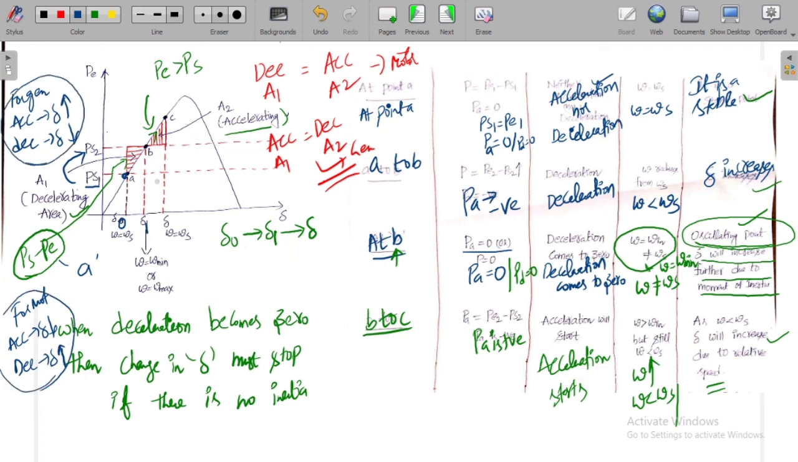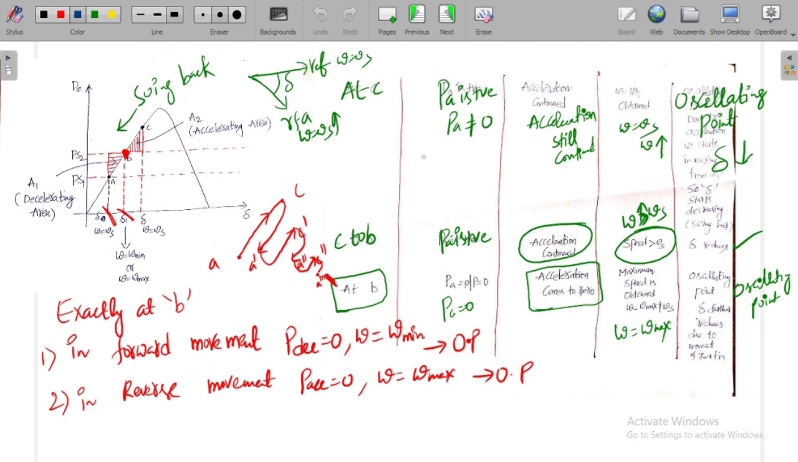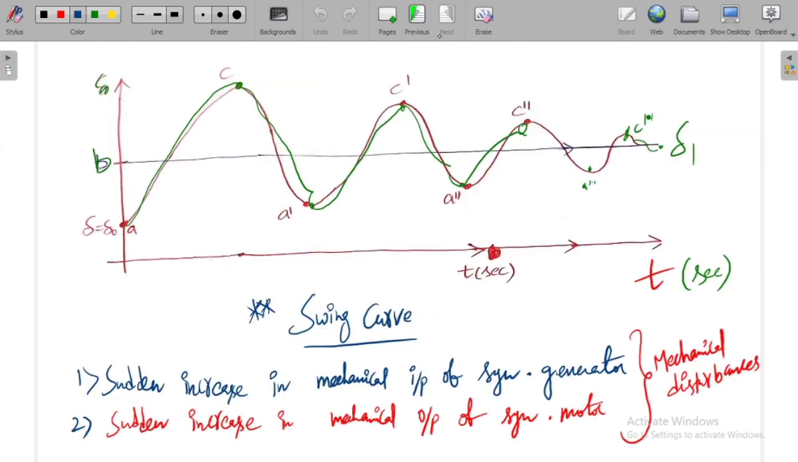That's why we got first decelerating area, then accelerating area. Whereas the power transfer equation, meaning the electric power equation PE, remains the same for both the machines, which is EV by X into sine delta. That's why we have used the same power angle curve for both generator and motor. So this is about the mechanical disturbances in the system.